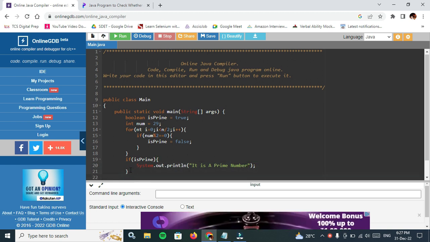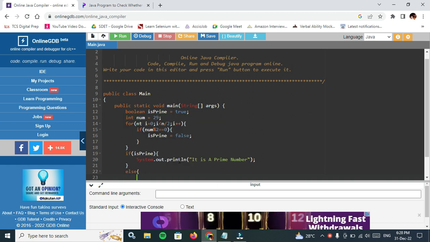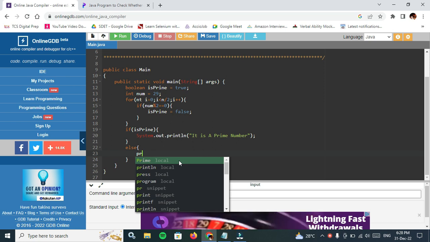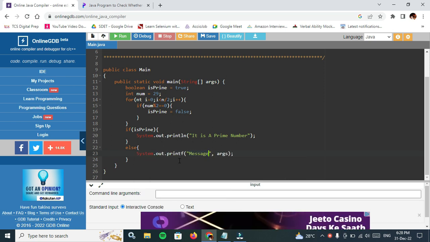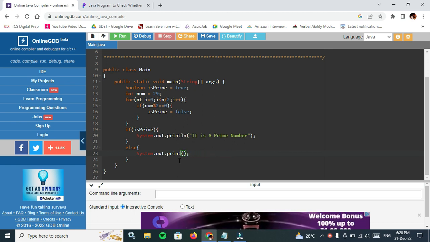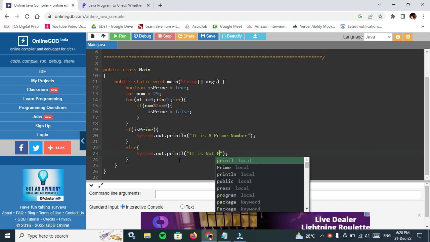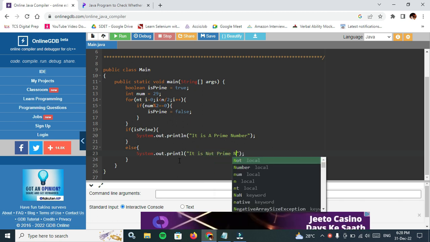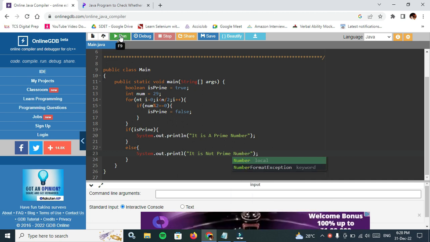If not, else, System.out.println, it is not a prime number. Okay, now I am running this program.